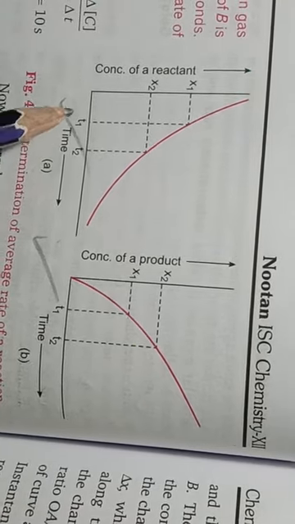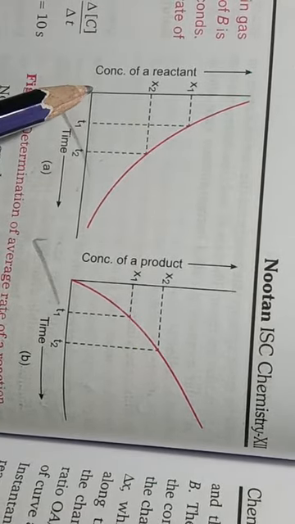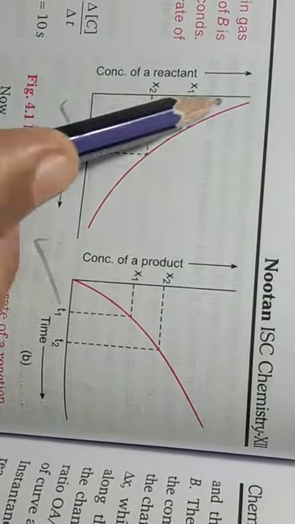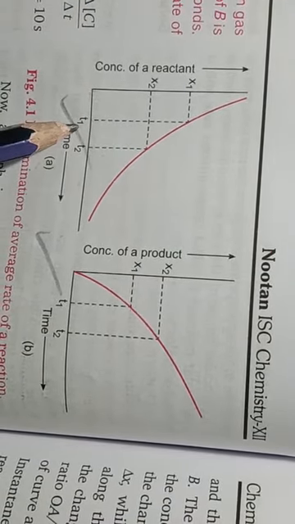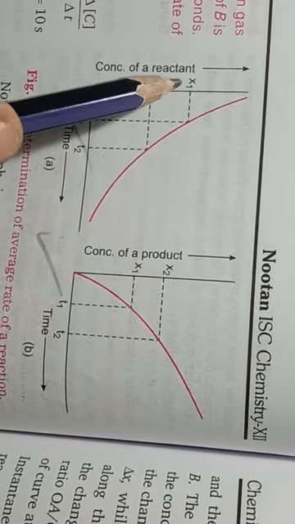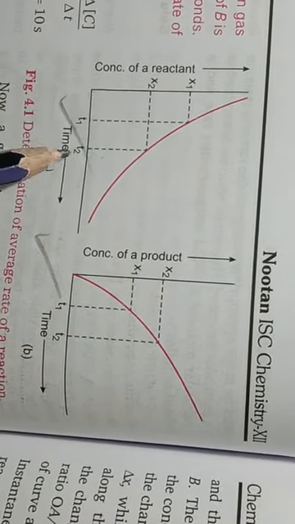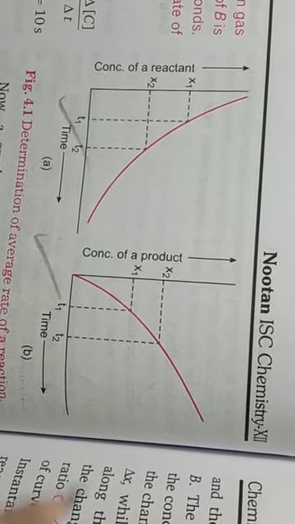So time is on the x-axis and change in concentration on the y-axis. At t1 the concentration was x1, and at t2 the concentration was x2.